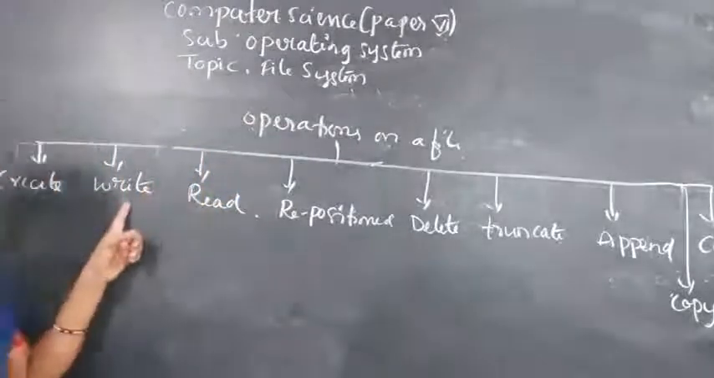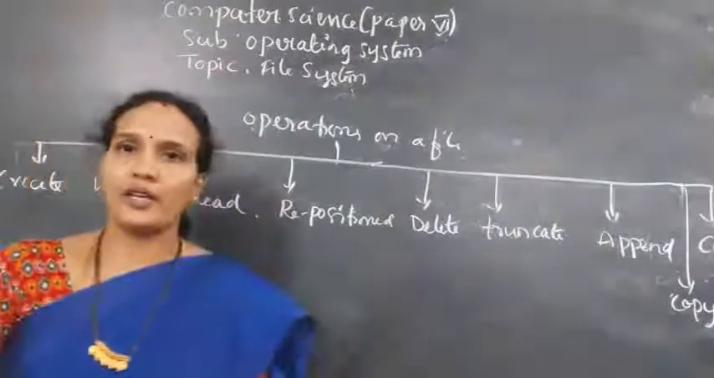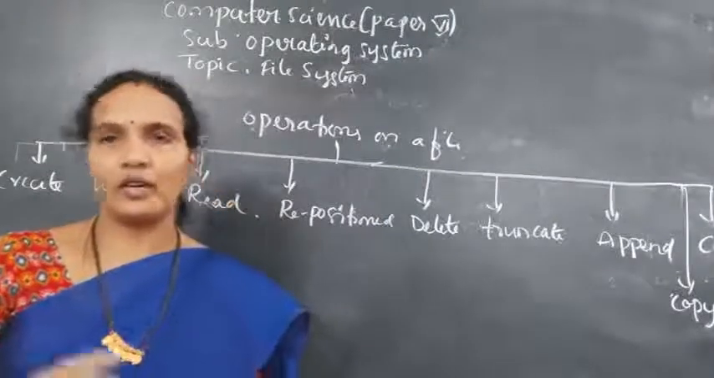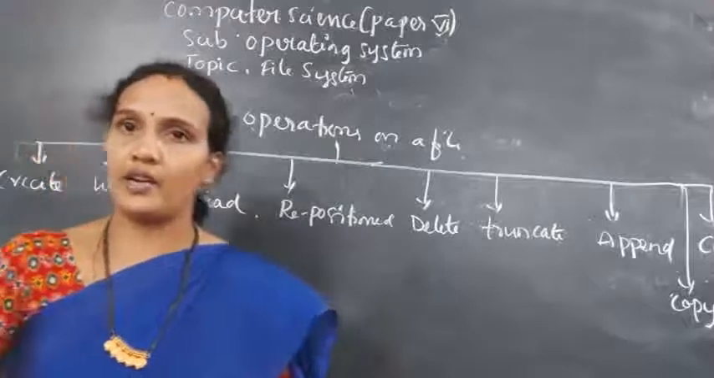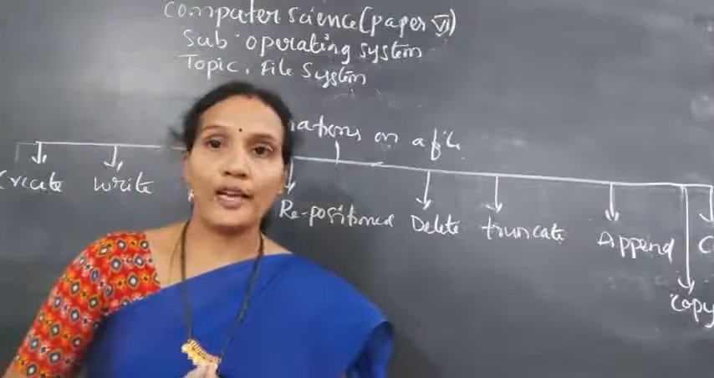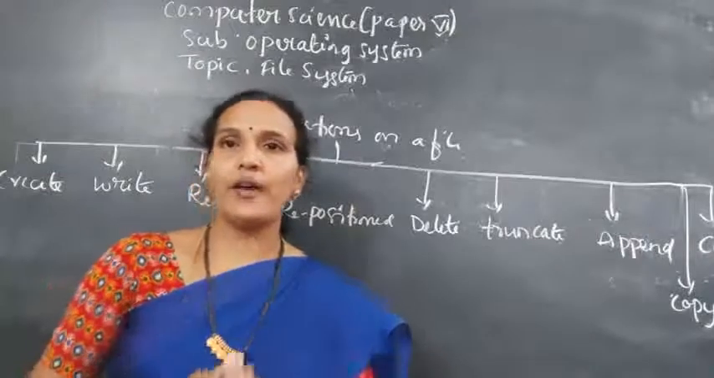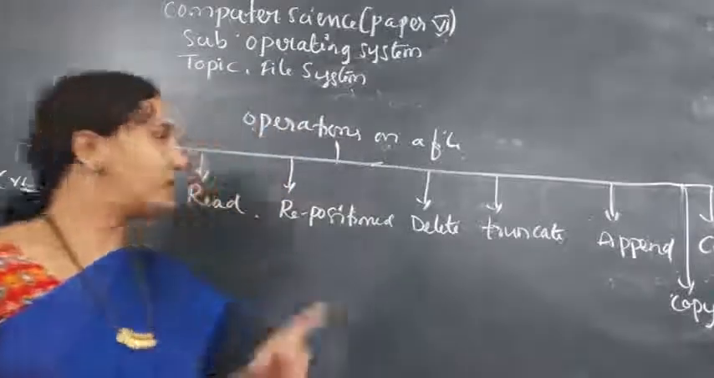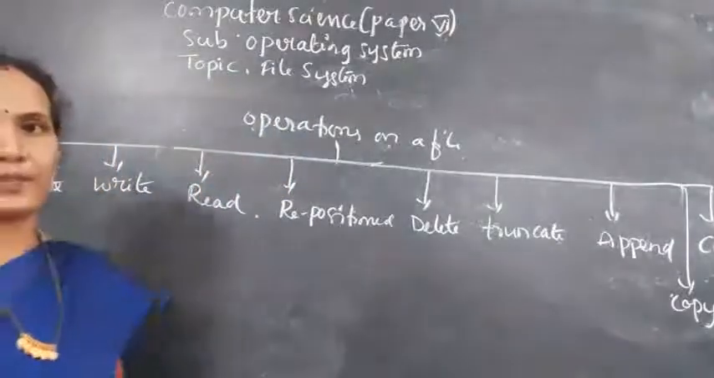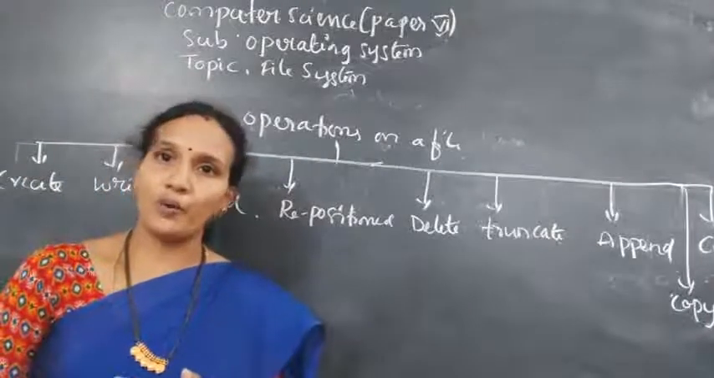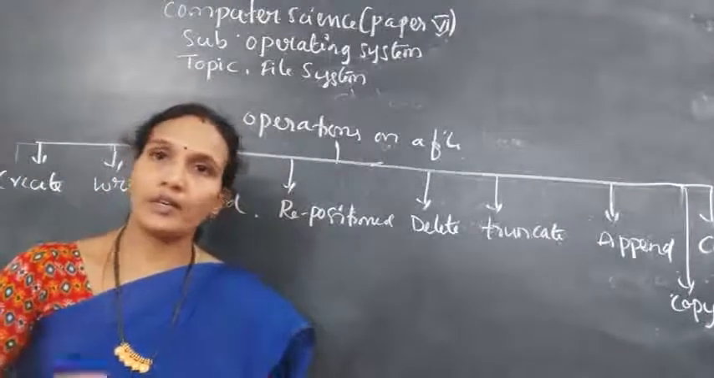The next one is the write operation. You have created a file. After creating a file, if you want to write content into the file, the operating system will provide a write pointer, which points to the location from where you can write the content. That is the second one. Next, the read operation. Whenever a file is created, you can perform different operations on the file. You can read the content, you can write the content.